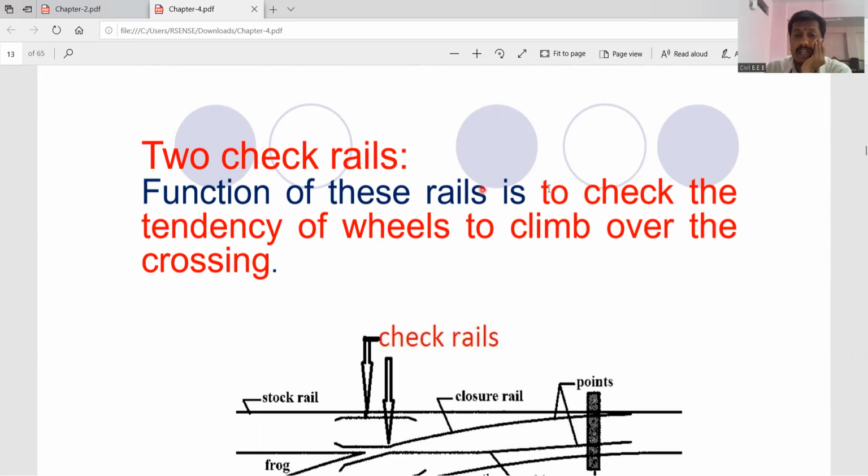The function of these rails is to check the tendency of the wheels to climb over the crossing. The tendency of the wheel to climb over the crossing.